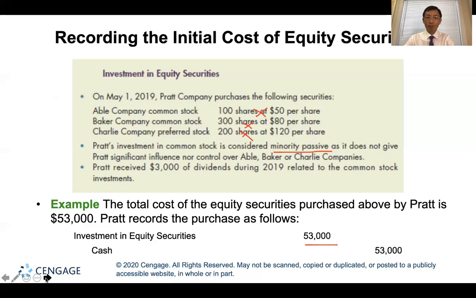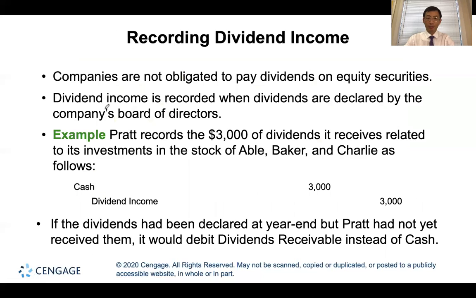And then at the end of 2019, the company received the dividends. Companies are not obligated to pay dividends on equity securities, but dividend income is recorded when dividends are declared by the company's board of directors.